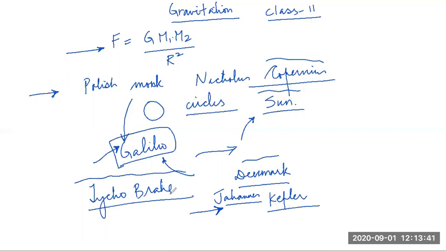Tycho Brahe had a lot of observations, a lot of data, and they were all compiled by him. But Johannes Kepler was his assistant, who was appointed to record the data and analyze the data also.